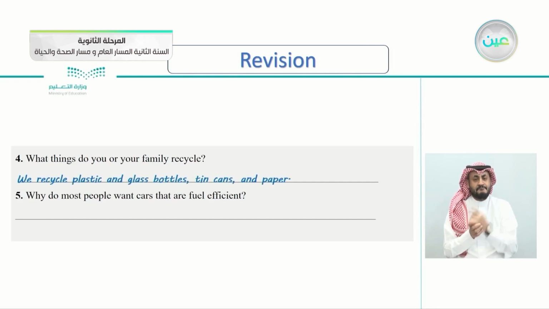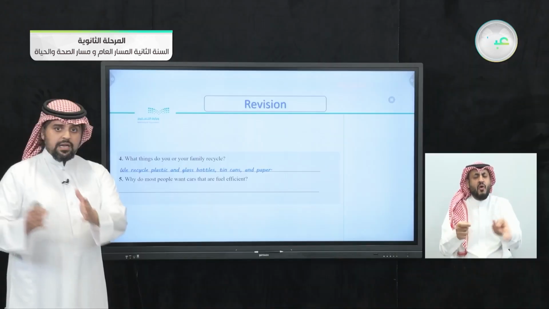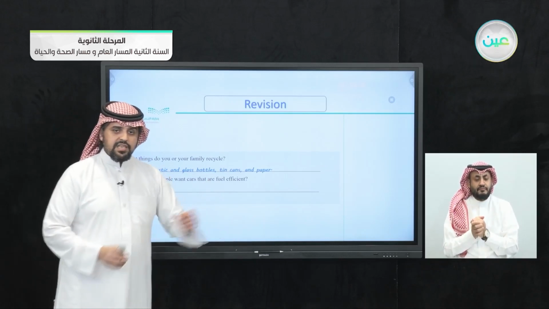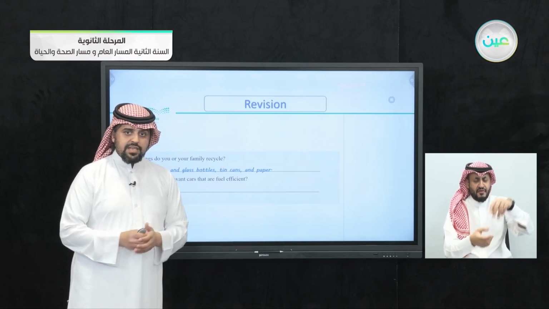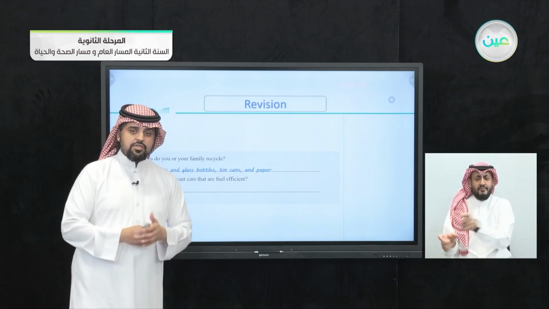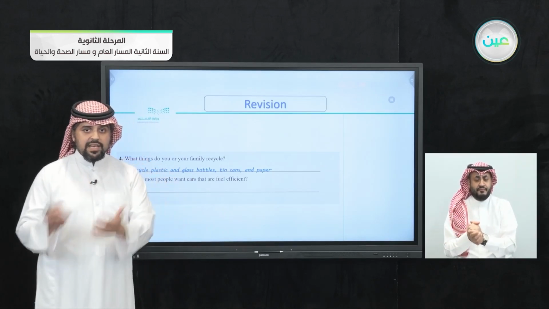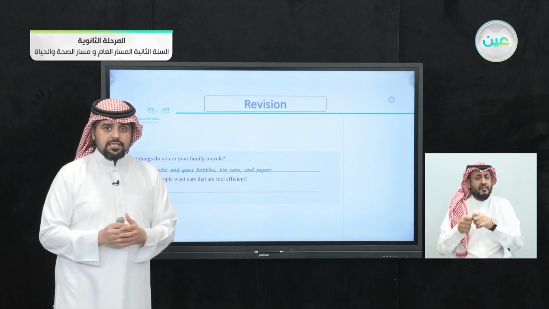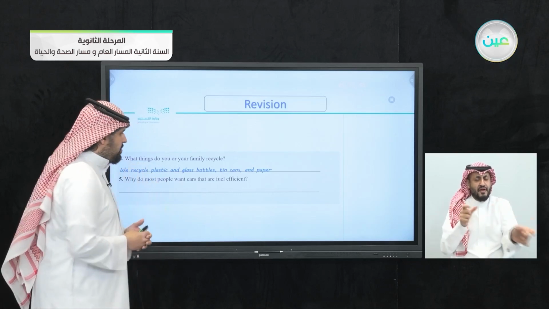Let's check the answer here. We recycle plastic and glass bottles, tin cans and paper. So of course, you can see some recycle bins, whether for plastic, paper or glass. So different materials, you put the correct material in the correct bin. So if you want to recycle plastic, paper or glass, there are these bins specified for this kind of thing.